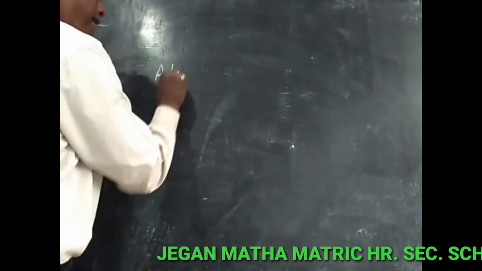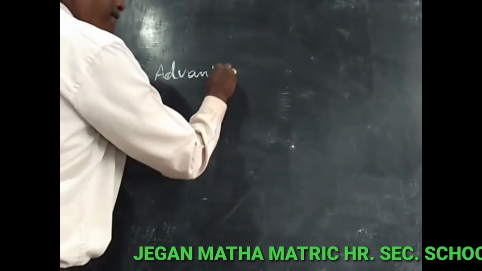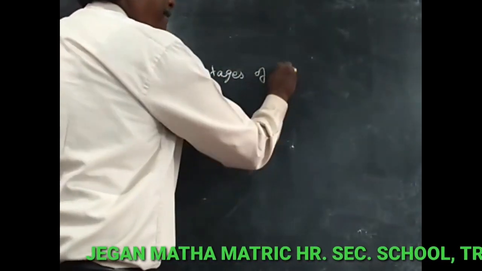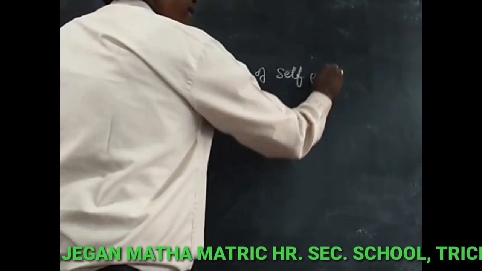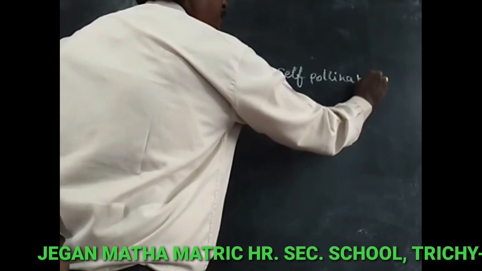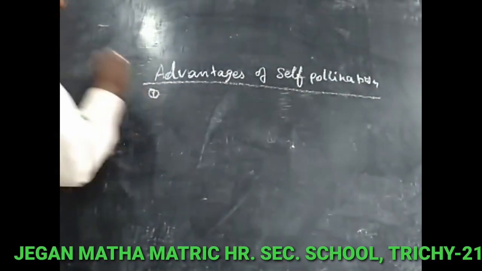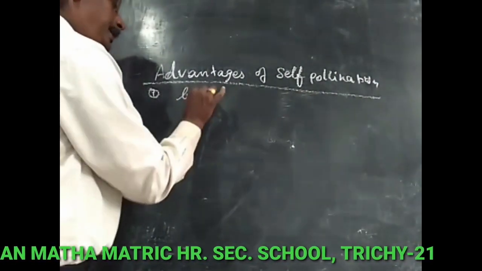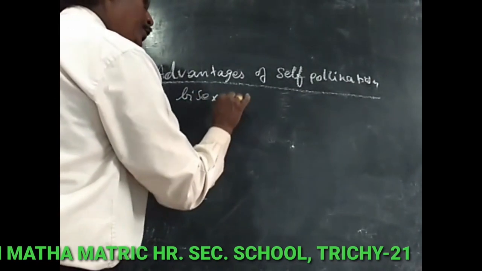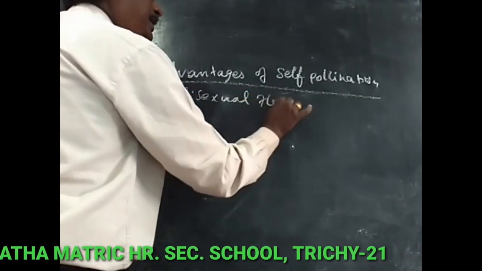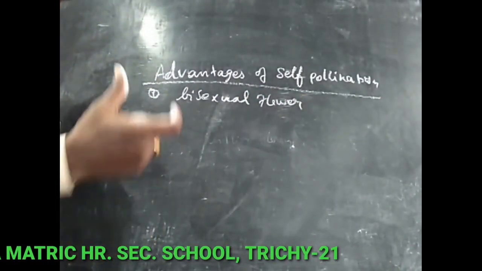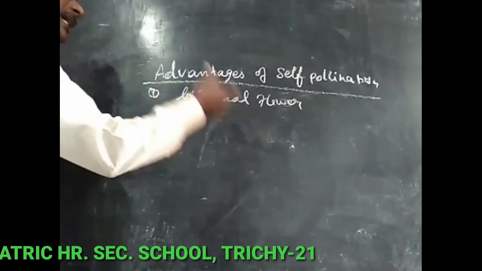Advantages of self-pollination. First, it is possible in certain bisexual plants. They have a bisexual flower, meaning the male reproductive organ, the androecium, and the female reproductive organ, the gynoecium, are present in the same flower.